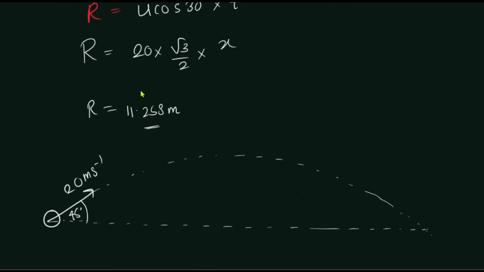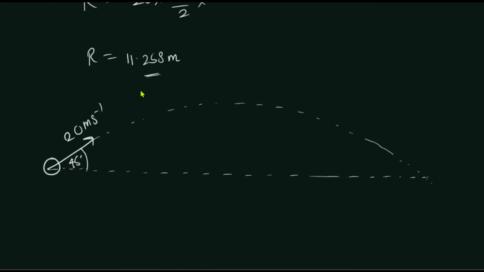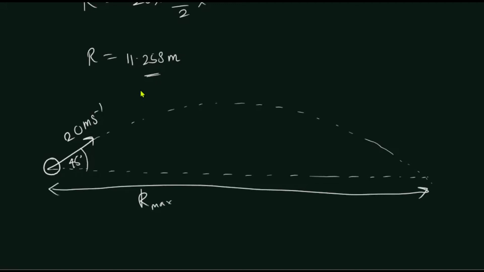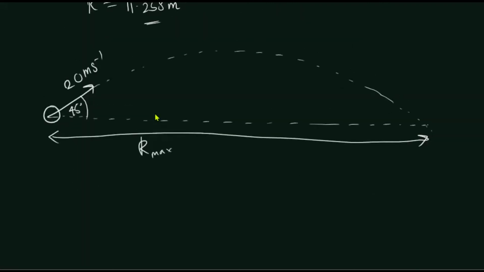Let's find this horizontal range, the maximum horizontal range now. So this is R max, right? Before we find R max, we have to find the time of flight. If this is D and this is E, we need to find the time of flight from D to E. How do we find the time of flight? By considering the vertical motion, I'm going to apply S equals ut plus half at squared.